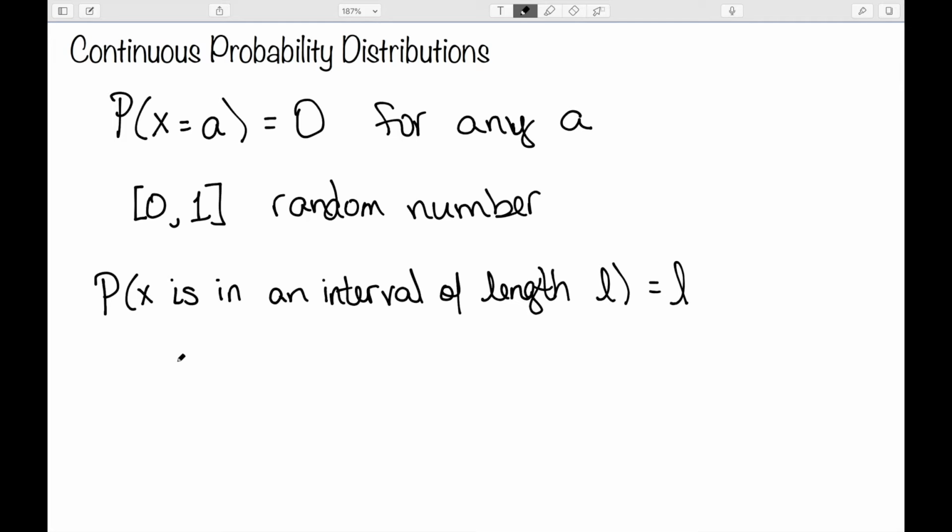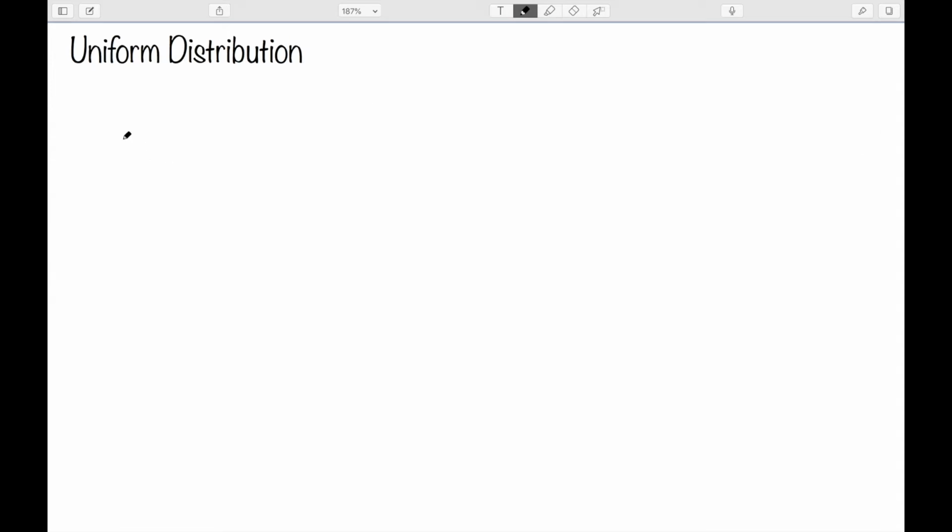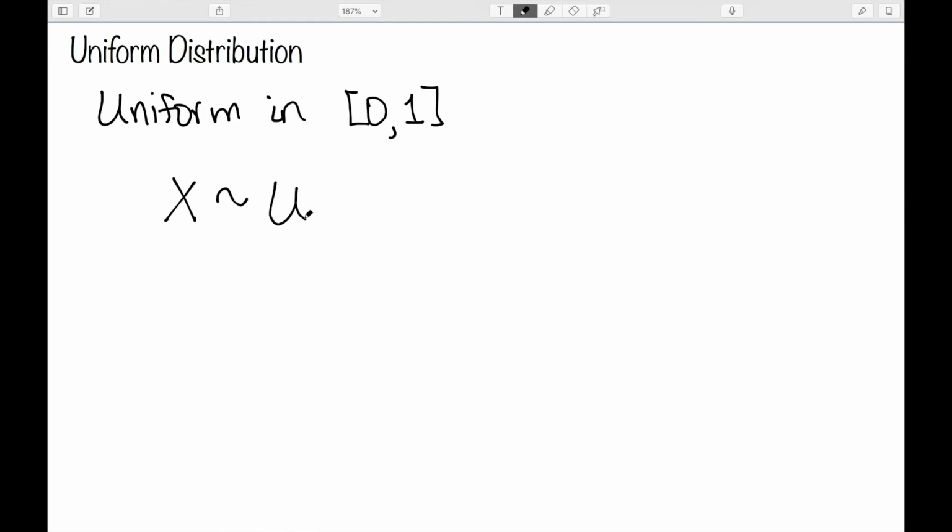So let's take a closer look at these continuous probability distributions by looking at a particular case known as the uniform distribution. The example we previously did, selecting a random number from the interval 0 to 1, is in fact a uniform distribution. It was uniform in the interval 0 to 1. So we denote our distribution by U(0, 1), letting us know that we're going to pick any random number between 0 and 1, and each number has an equal chance of being selected. So all subintervals of equal length are equally likely to contain the selected number.